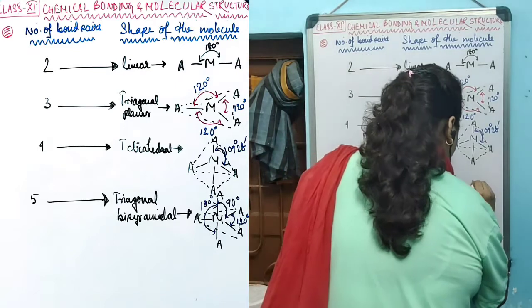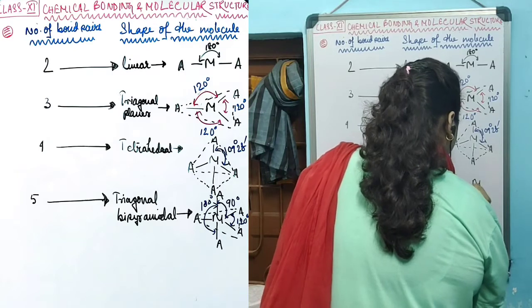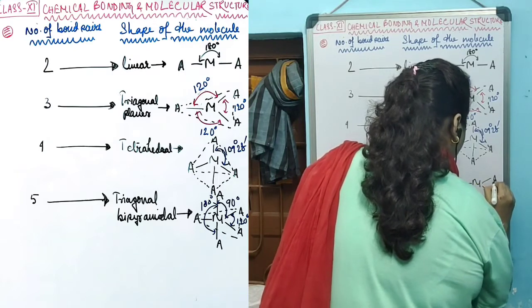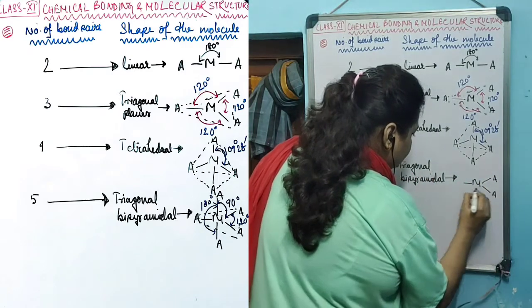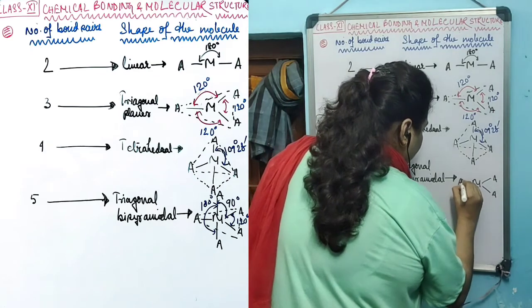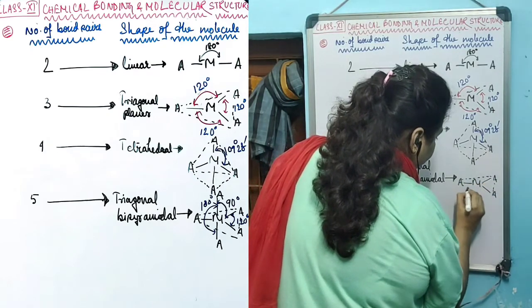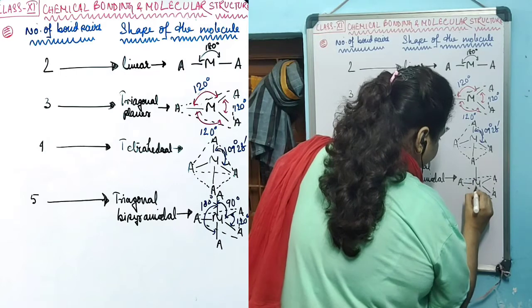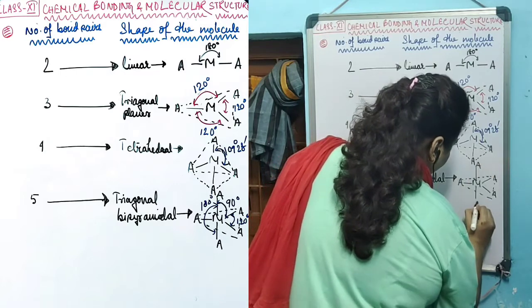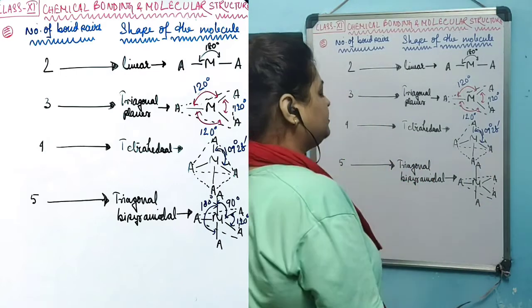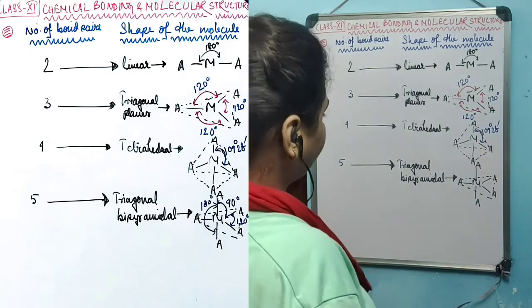The shape will look like this. A triangular plane will be created, and on this plane there will be three bonds, with one bond above and one below. This is the trigonal bipyramidal shape.